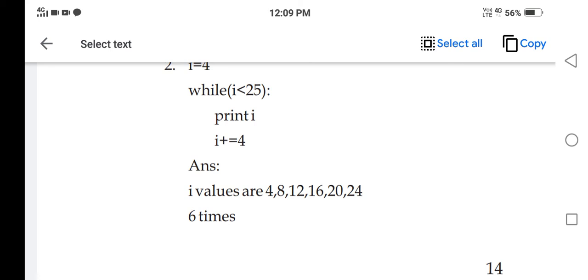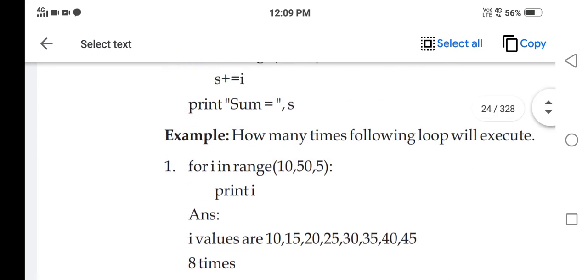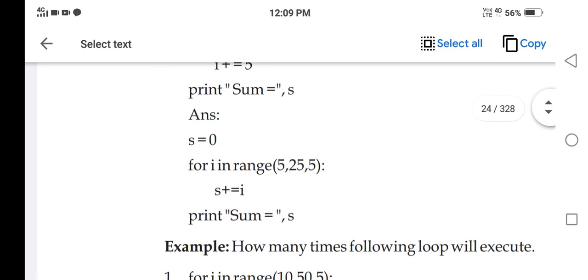If we don't specify any value for the step, then by default the interpreter uses 1, meaning 1 will be the default value. And there can be a negative value also, and a negative value will help the loop to run in the reverse way, meaning the value will be decremented.